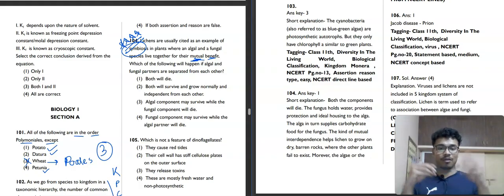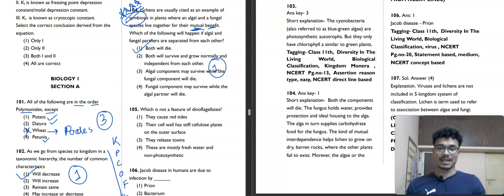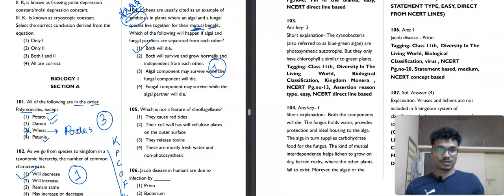Now what will happen? Both will die, because the benefits he is taking from here will not be received, and the benefits this one is taking from here will not be received. So both partners will die. First option is our correct answer, because they are benefiting mutually, and this is an example of symbiosis. Now we will move towards the next question, 105.